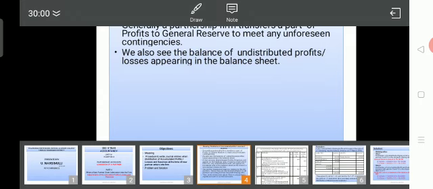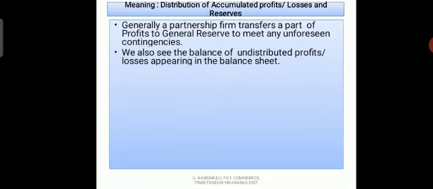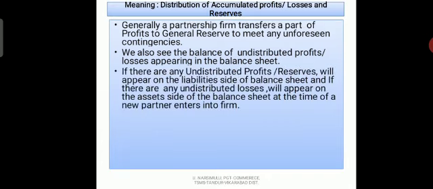If the profit and loss account appears on the asset side of the balance sheet, then we think that is loss. That loss can be distributed between the partners at the time of admission of a new partner.